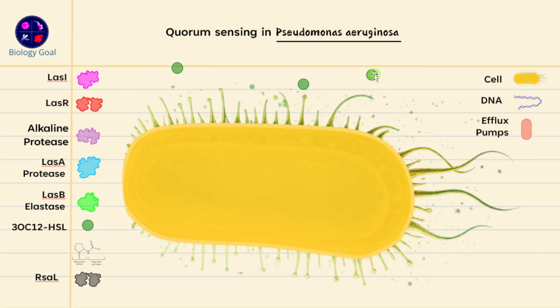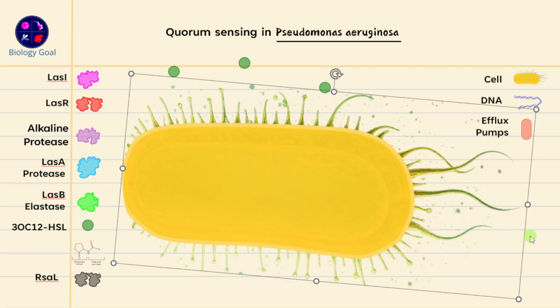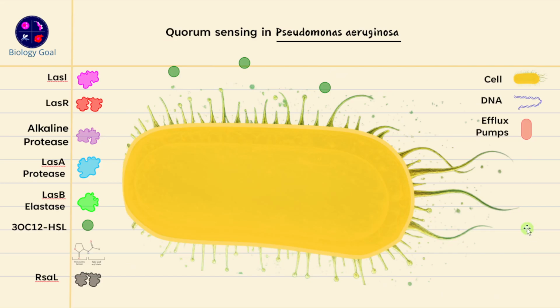And these molecules also have the capability to come inside the cell, and in that sense, bacteria is able to detect how many signaling molecules are there in the environment. Right? Because bacteria do not have any sensory organs like we have eyes, so that they can see how many bacterial cells are there in the environment.